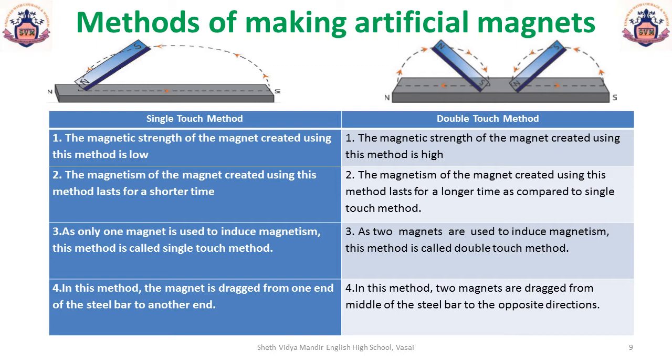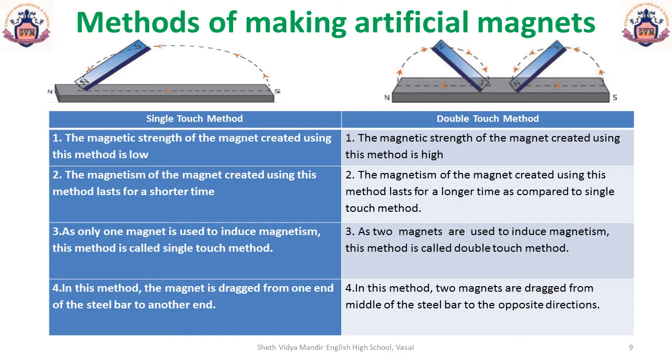In the double touch method, two magnets are used. On an iron bar, place two magnets in the center such that the unlike poles face each other and touch at the center. Now move them towards each end without lifting the two magnets. Once you reach the end, come back to the center from where you began and repeat the process for about 30 to 40 times. Now, test whether the iron bar has become a magnet using a safety pin, iron filings or any other iron materials that are readily available. If it doesn't happen, repeat the process again.